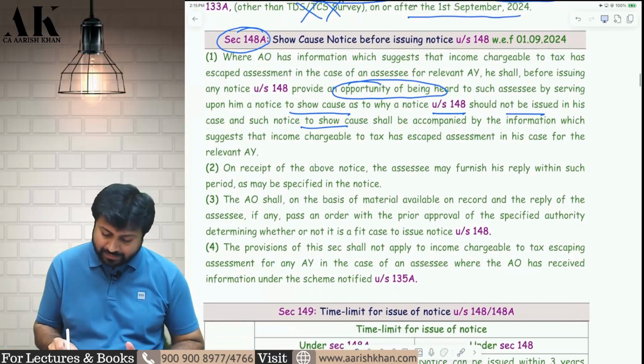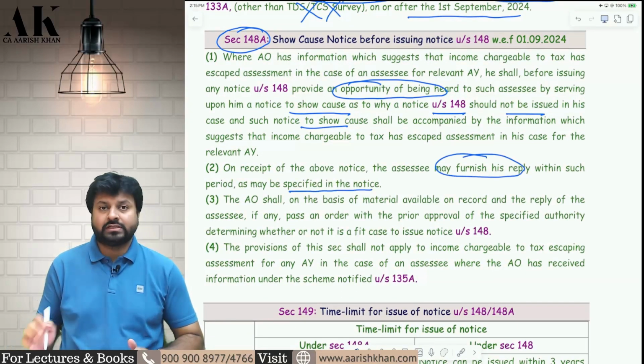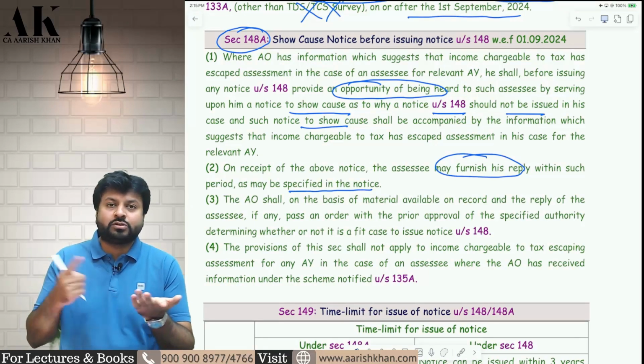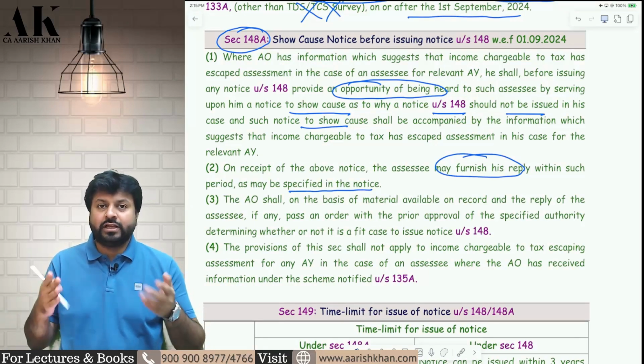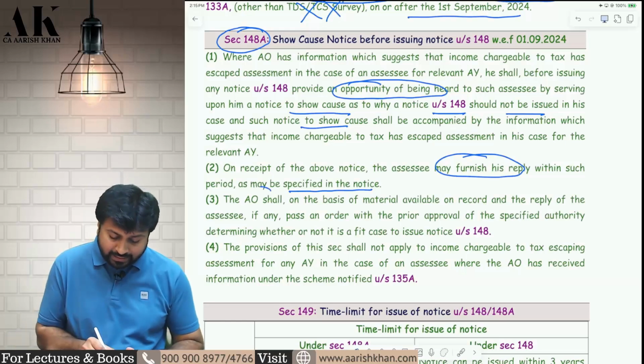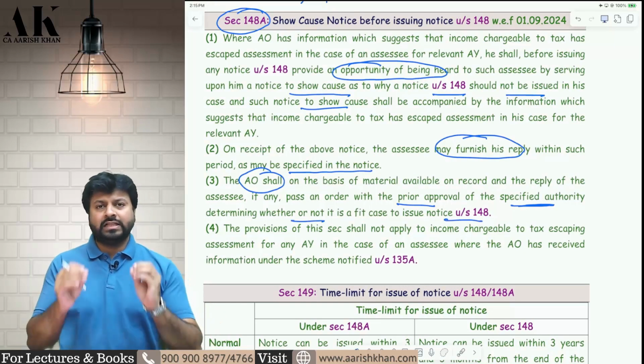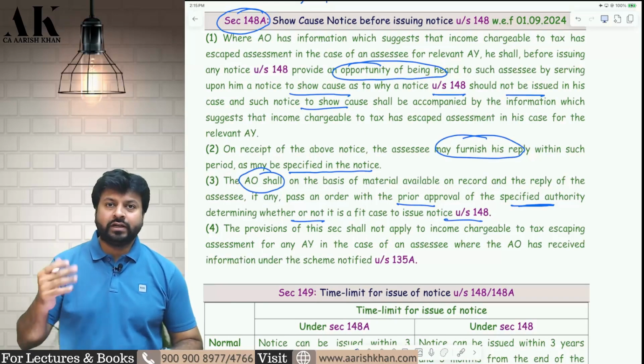Then the assessee will reply. Reply within which time? Within the time specified in the notice. Earlier the time limit was 7 days to 30 days, but now the time limit has been changed to what is specified in the notice. It is not 7 days to 30 days. And then the AO will pass an order with the prior approval of the specified authority on whether it is a fit case for 148 or not. Then the AO will decide whether 148 is actually required or not.